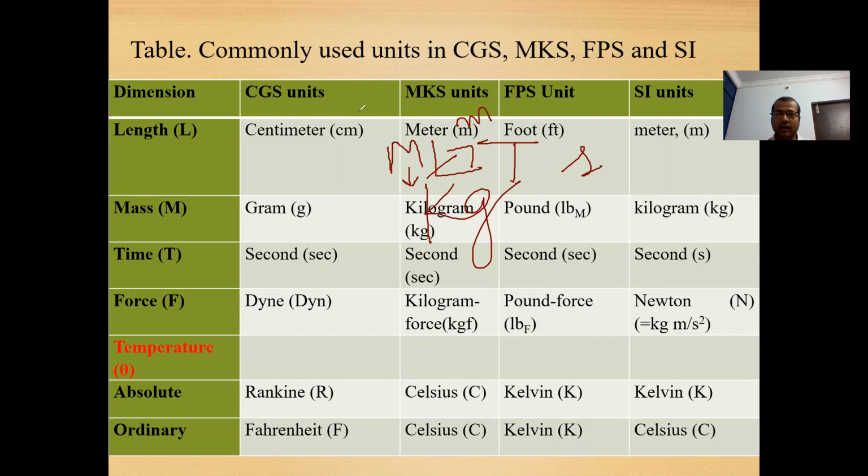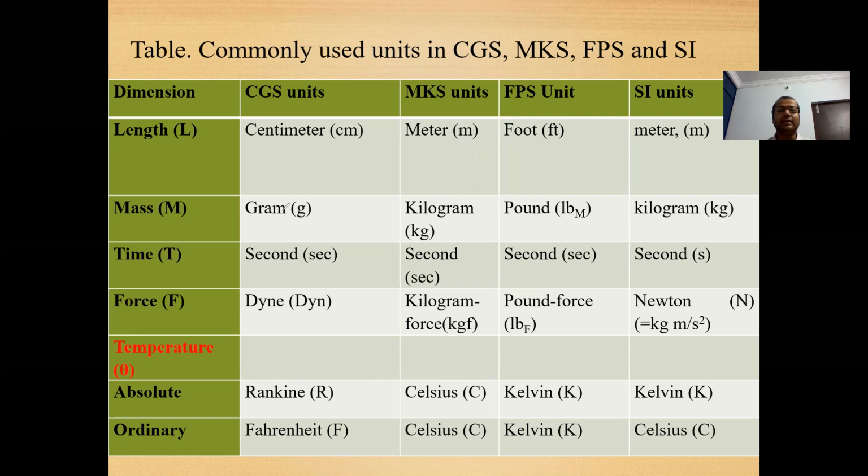In the CGS system, length is in centimeters, while in MKS it is in meters, in FPS it is in feet, and in SI it is in meters. Generally we have to know the interconversion between CGS and SI and vice versa.